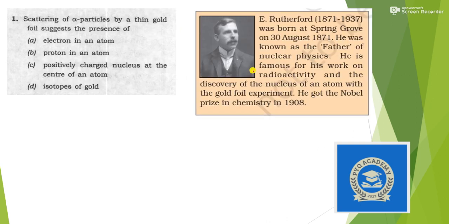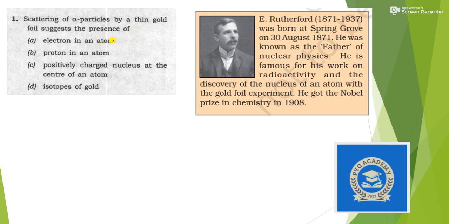In the first question, it is given that scattering of alpha particle by a thin gold foil suggests the presence of. This question has been taken from Rutherford's alpha particle experiment, and it is asking what was the result of that experiment.